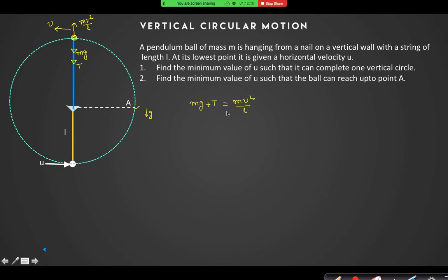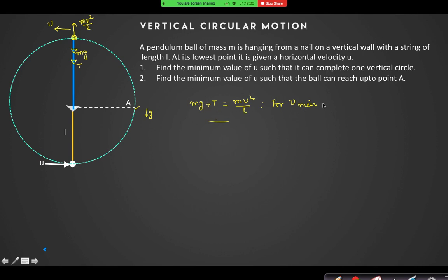From this equation, if you make v 0, what will be the value of T? Negative. Is it possible for the value of T to be negative? No, sir. So in order to make v minimum, what is the condition? T is equal to 0.